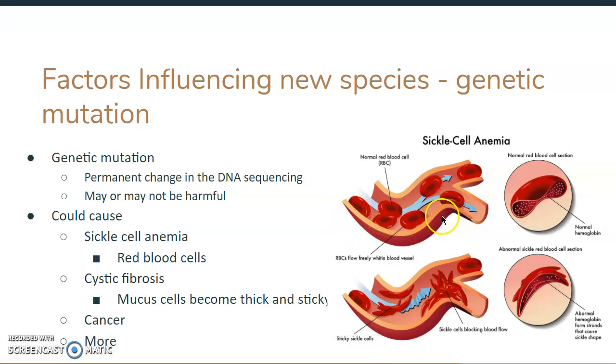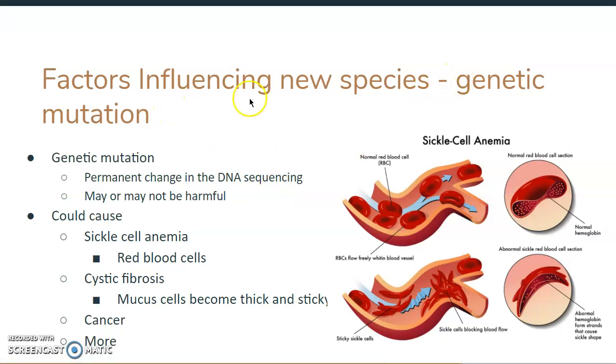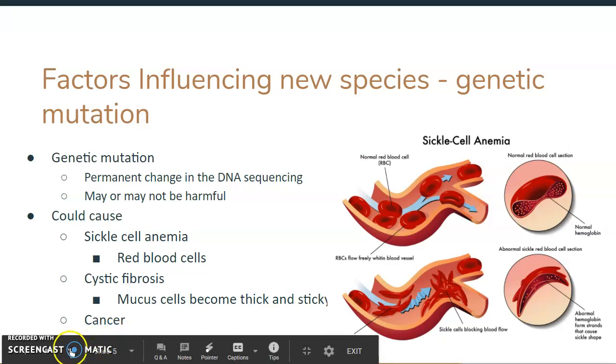This is a picture of an artery. But when they become this crescent or sickle looking shape, they clog a lot more. And once we have clogged arteries, we tend to have heart attacks. So it is really, really bad. But a genetic mutation is our second set that can cause a new species.